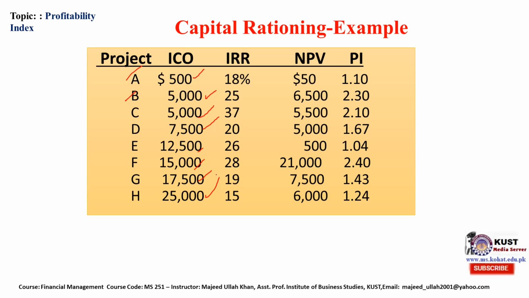These are the initial cash outlay requirements, or initial investment requirements, in these capital expenditures, or this budget.